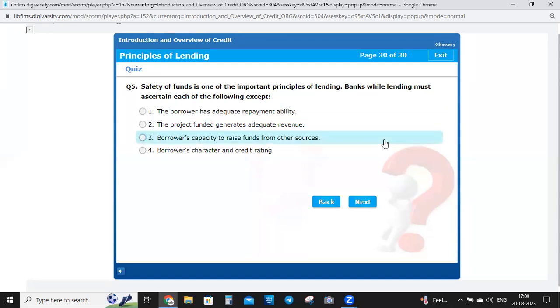Okay, so friends, safety of funds is very important. So what are the main points that a bank has to follow, except? Okay: the borrower has adequate repayment ability. The project funded generates adequate revenue. Borrower's capacity to raise funds from other sources. Borrower's character and credit rating.